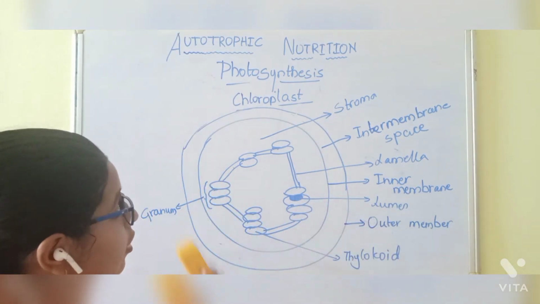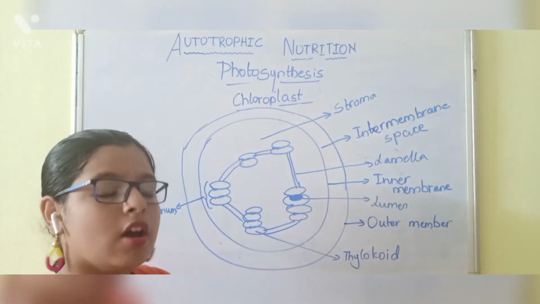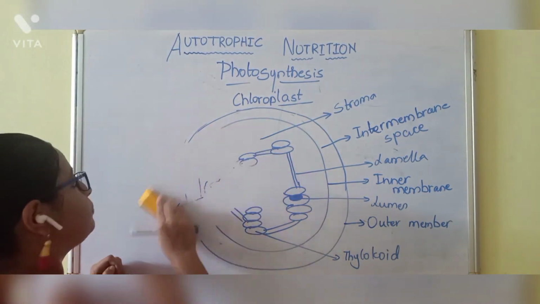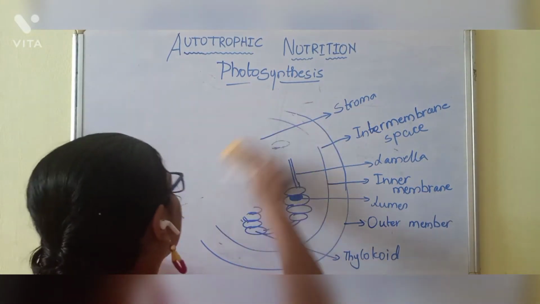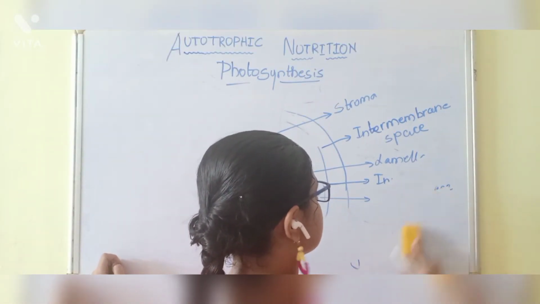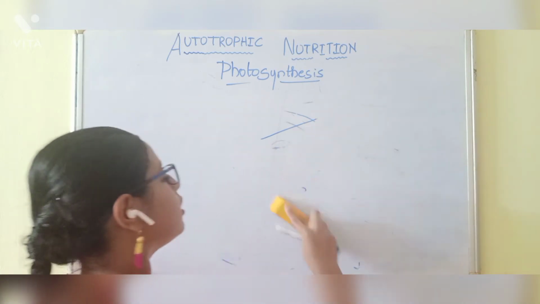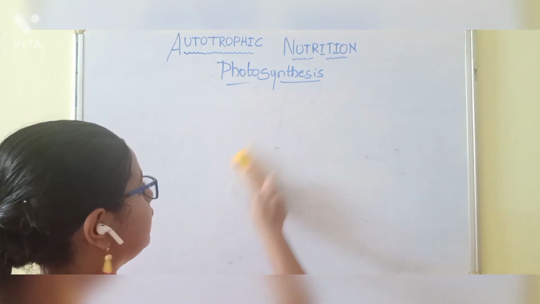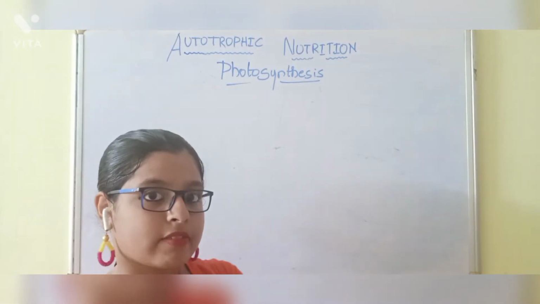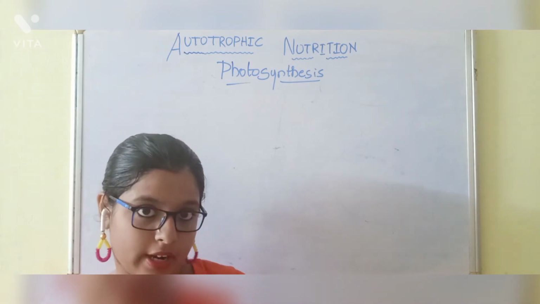Alright, this is the structure of the chloroplast. So this is about chlorophyll. Thylakoid is a disc-shaped cell organelle, and lamella is connected to stacks of thylakoids.